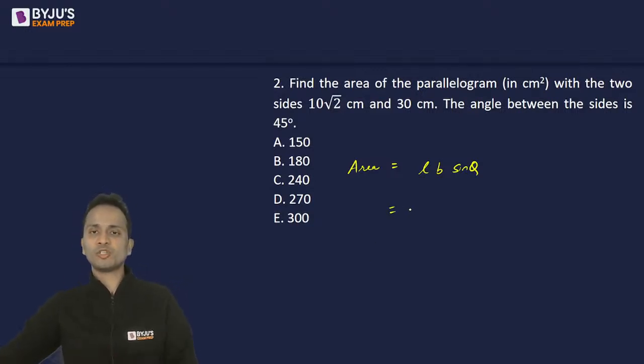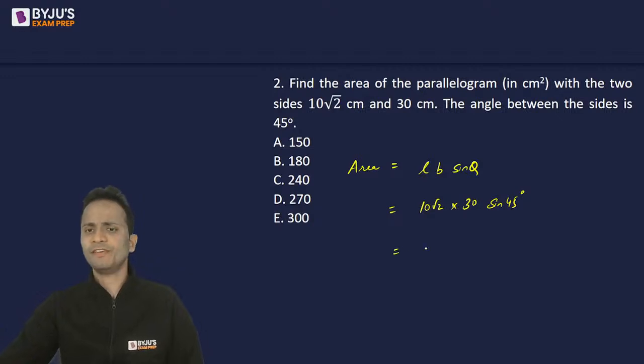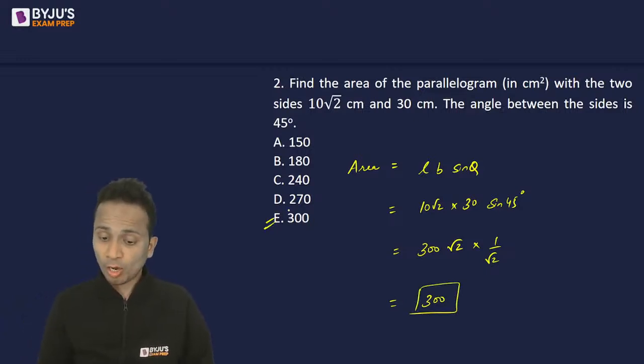Just I'll substitute the values in the formula. So length 10 under root 2 multiplied by the breadth, that is 30, sine of 45 degrees. Now, what is sine 45? Sine 45 is 1 upon root 2. So 10 into 30 is 300 root 2 multiplied by sine 45, which is 1 upon root 2. Now, root 2 will get cancelled and the answer of this question will come out to be 300. Okay. So 300, that is option E, is the correct answer of this question.